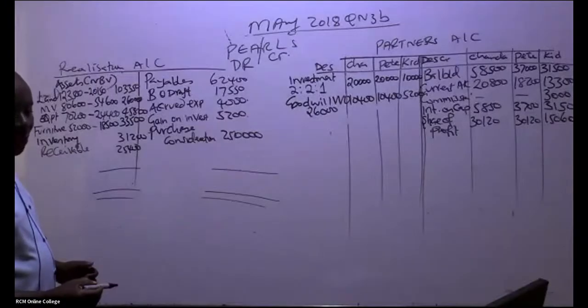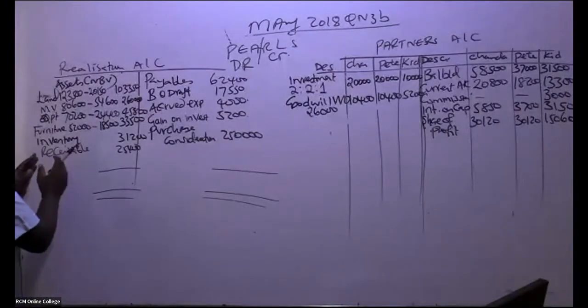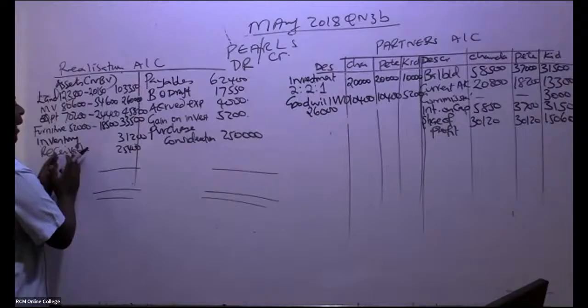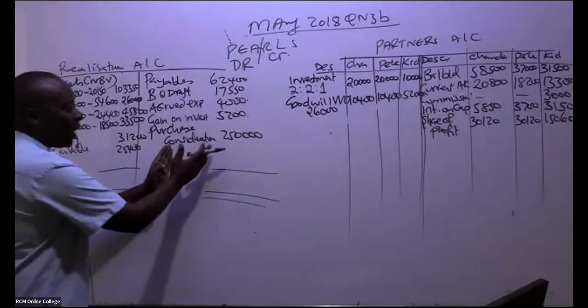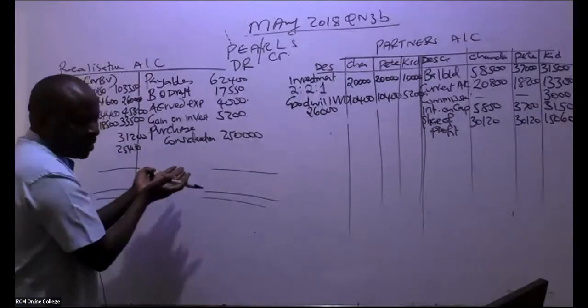Go ahead and balance this account. If, for example, we get the balancing figure here, it will be a debit. You take it to your P&L. If it's here, it will be a loss. So which side is bigger?